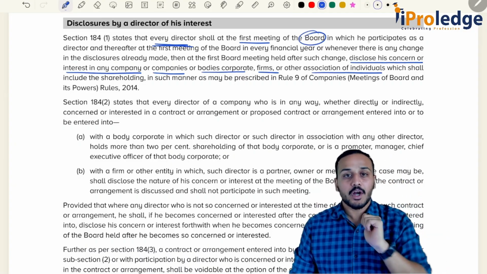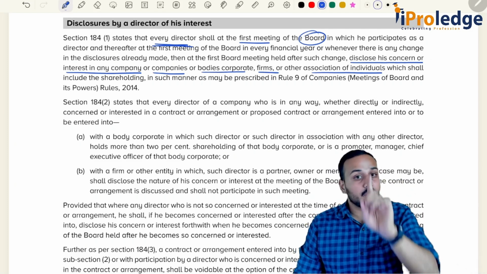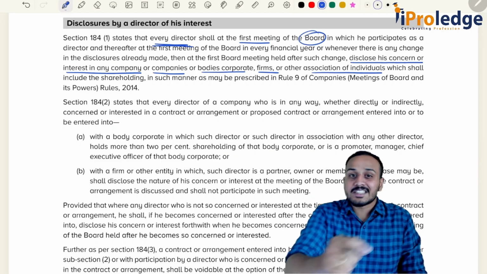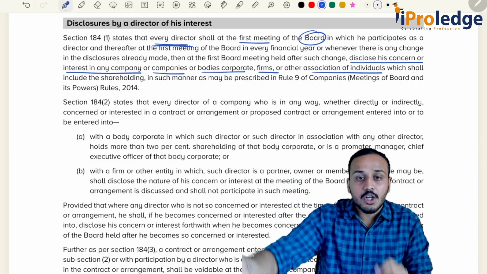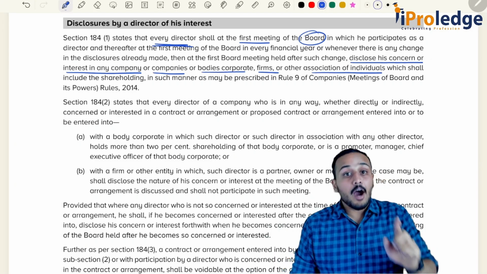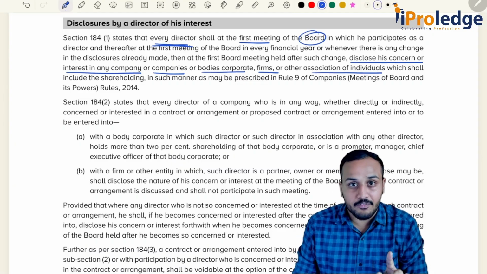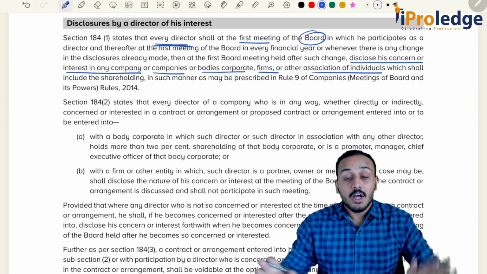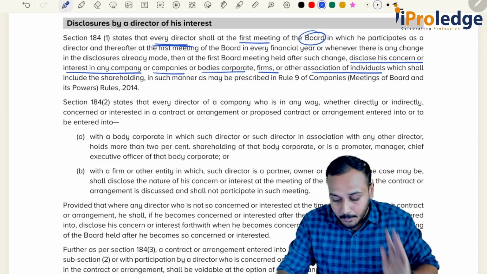Let's say he was appointed as a director on 1st August 2025. The immediately next board meeting was 10th August 2025. Now on the board meeting held on 10th August 2025, he should disclose his interest because for him that is the first board meeting in that company.